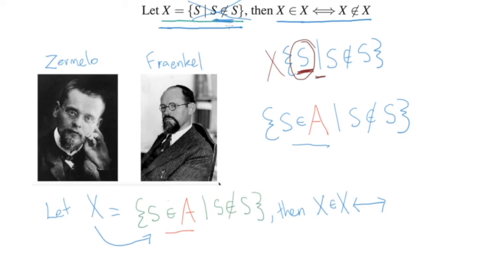And that's the only condition it needs to meet to be a member of this set. But in this version of the theory, we actually have two conditions you need to meet. So to be inside the set, you need to meet the condition on entry, so that S doesn't contain itself, but you also need to meet the condition that you are a member of the bigger set A. Okay, so let's write that down.